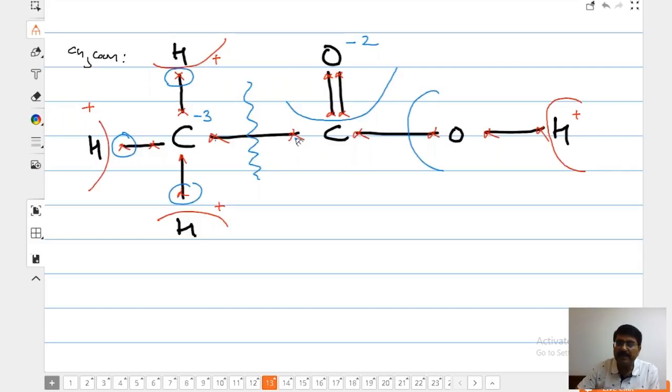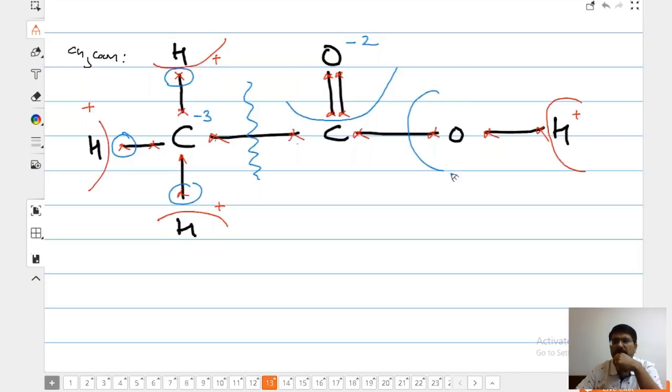Now let us calculate number of electrons on carbon. How many electrons left? 2. How many does carbon have? 4. So how many electrons has carbon lost? 2. Correct? Let us check again. It has lost 2 here, it has lost 1, 2 here. It is having 2 electrons with it. So 4 electrons. One minute. -2 this. It is having 2 electrons.